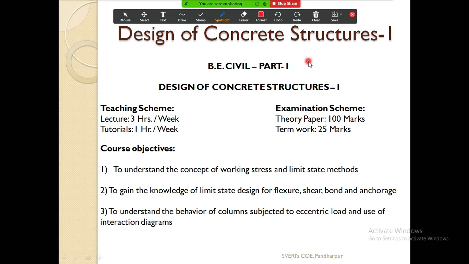Katappa Kamble, you are not following the instruction given to you. First write your roll number, that is B, then space 61. After that write your name. Don't write TYB, TYA. First write only A or B, which is your division. Then give one space, and then write the roll number. Don't give any dash or anything like that. Just give the space. Remove that dash and give the space.